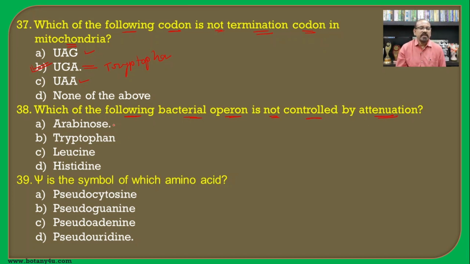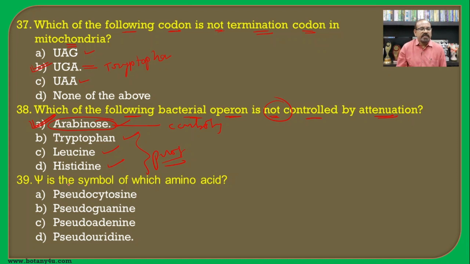If you see the arabinose, tryptophan, leucine and histidine, the specific difference that you will find is that arabinose is a carbohydrate, while the rest are amino acids, and attenuation is a process of protein synthesis control in the operon. Hence A is the correct answer for the question, as it is not controlled by attenuation.